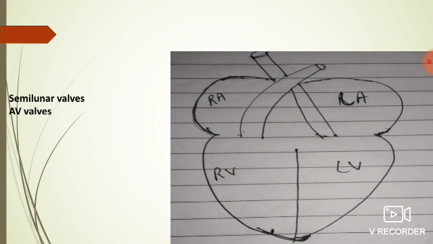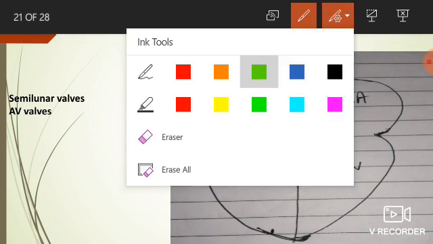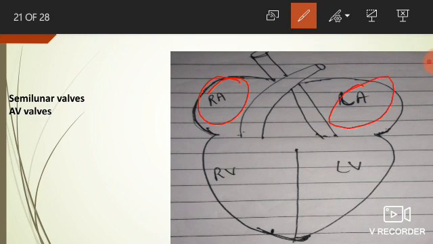Diastole means relaxation. During that phase, as the name suggests, combined, that means atria and ventricles both get relaxed. So during that phase, all the atria and the ventricles are found in the state of relaxation. When the atria and the ventricles are relaxed, that means the volume of the heart will increase.